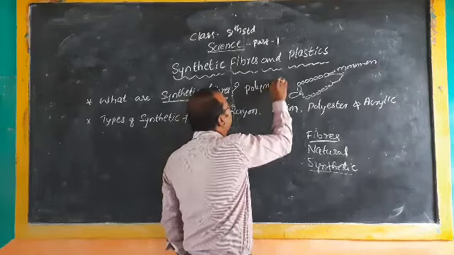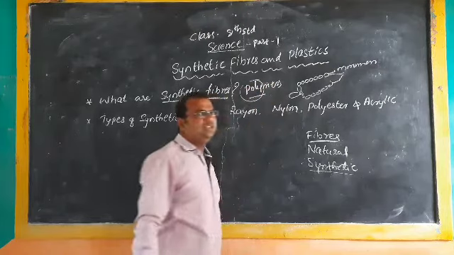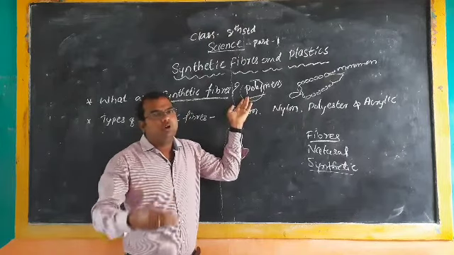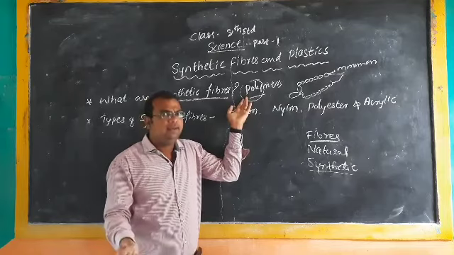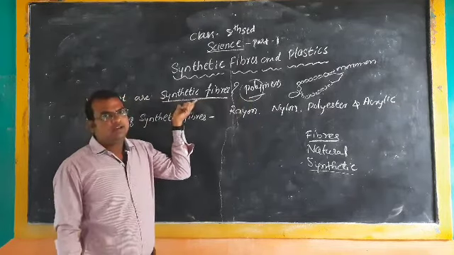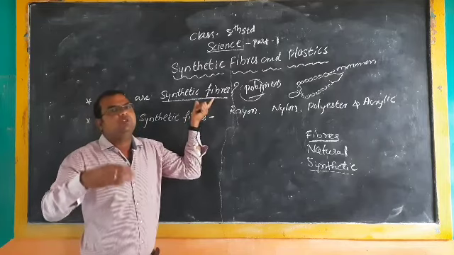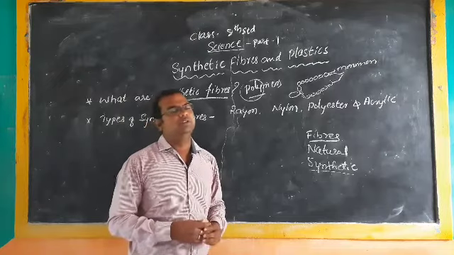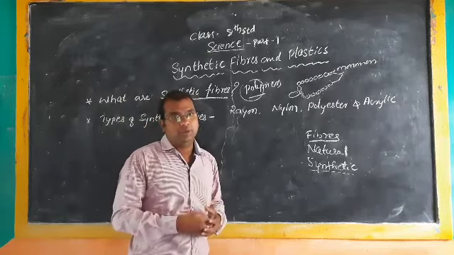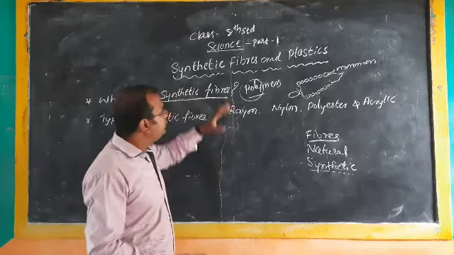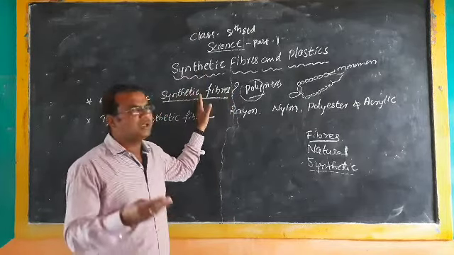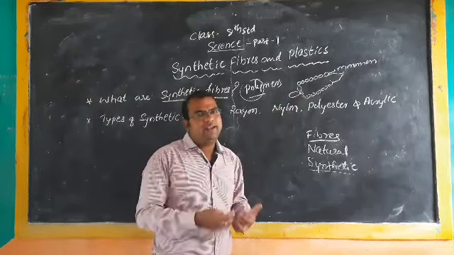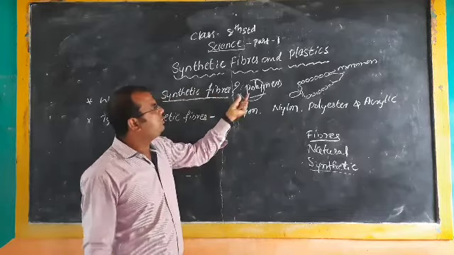What do we call that? Polymers. And poly means what? Many. The word poly is obtained from the Greek word, meaning many. So many smaller units joined together like a chain make the fiber, the synthetic fiber. In this way synthetic fibers are made by human beings in different factories. So, understood what synthetic fibers are? They are prepared by human beings from smaller units joined like a chain, which we call polymers.